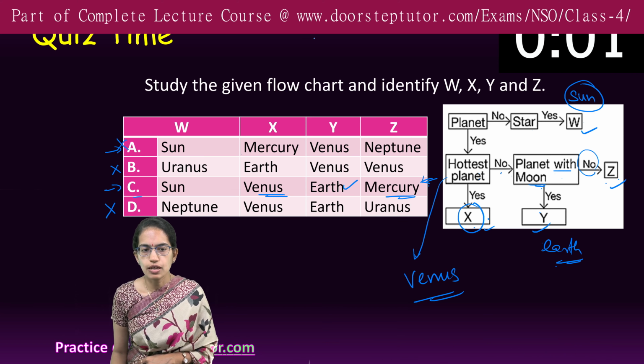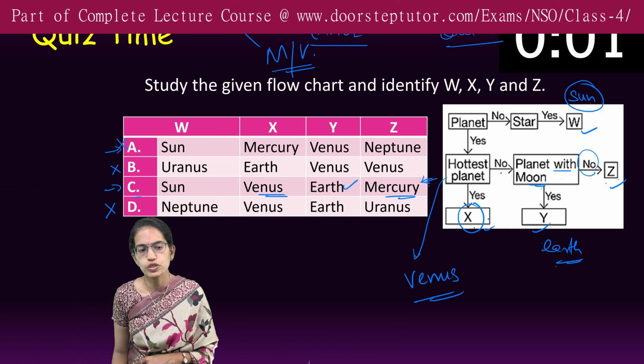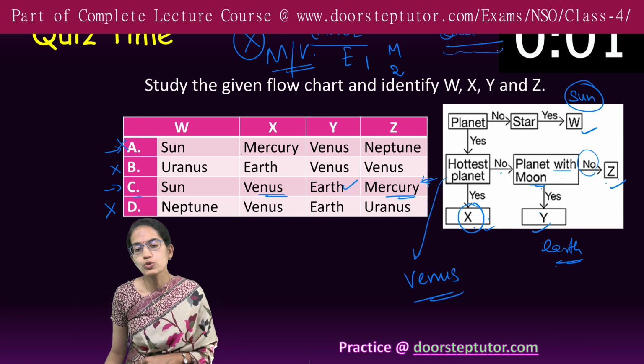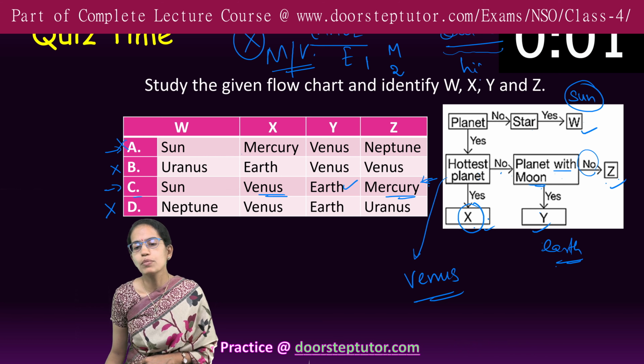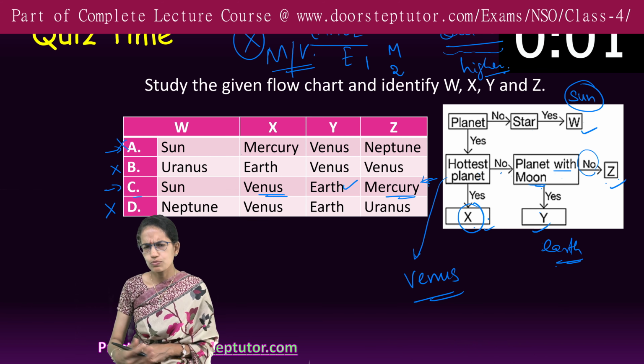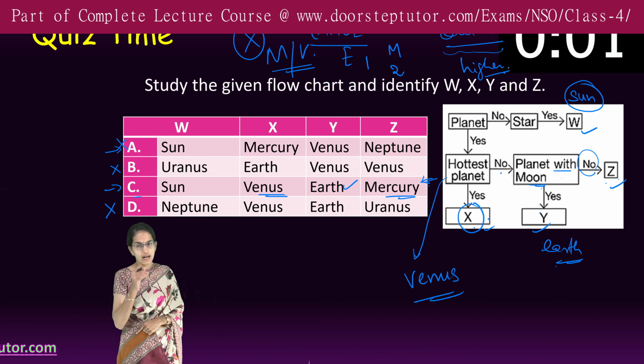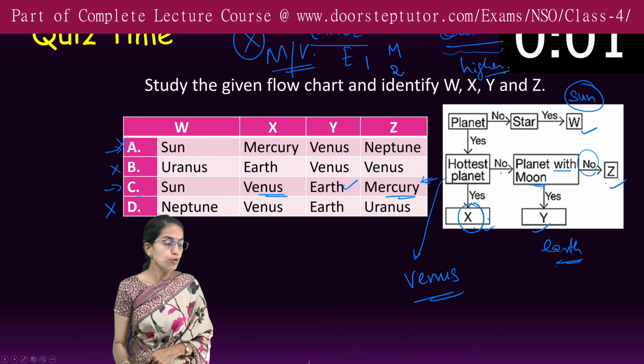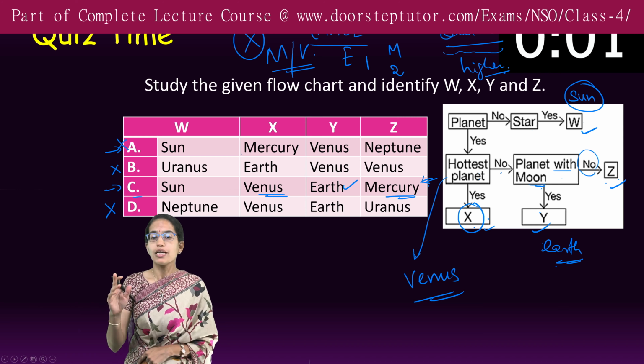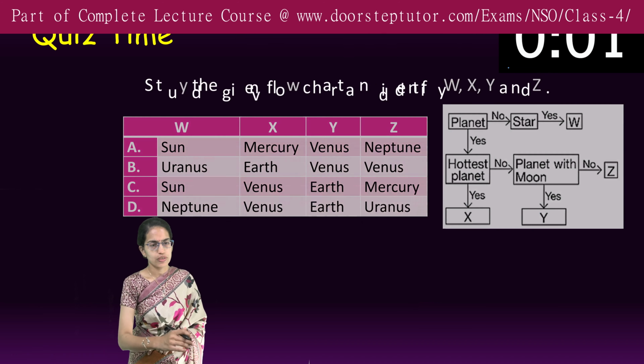As we understood in our previous lecture on solar system, there are inner and outer planets. Within the inner planets, Mercury and Venus are the two which do not have moons. Earth has one moon and Mars has two moons. However, the outer planets have a higher number of satellites, or what we call moons in simple language, right? So that is the basic idea of reading this flowchart. How we interpret this flowchart is really important and interesting.